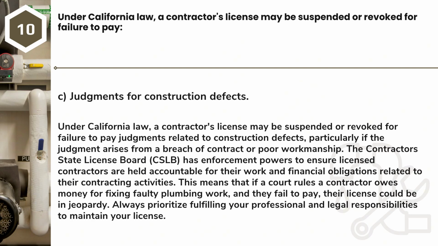Under California law, a contractor's license may be suspended or revoked for failure to pay judgments related to construction defects, particularly if the judgment arises from a breach of contract or poor workmanship. The Contractors State License Board, CSLB, has enforcement powers to ensure licensed contractors are held accountable for their work and financial obligations related to their contracting activities.